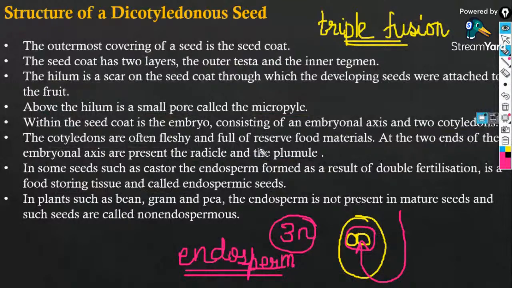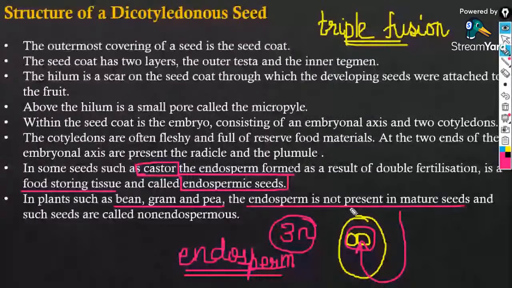In some seeds such as castor, the endosperm formed as a result of double fertilization stores food. Such seeds are called endospermic seeds. Guys, first of all, what is this endosperm?